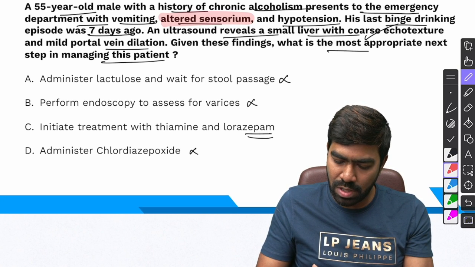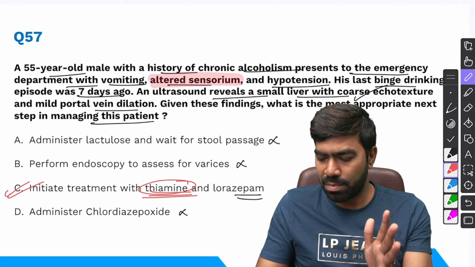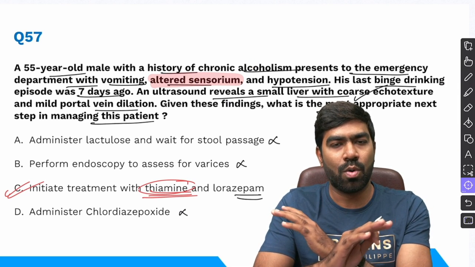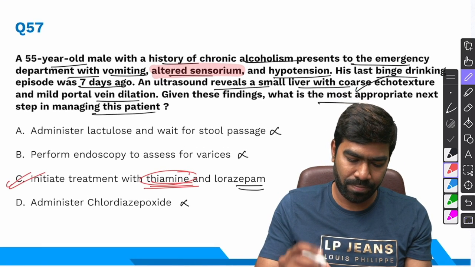Or you can use even other drugs like oxazepam also, but it's better to give IV lorazepam here. And most important treatment here is going to be thiamine because my first differential in a patient with chronic alcoholism and altered sensorium is Wernicke's. There is no doubt about this. The right answer is likely to be option C in this case.